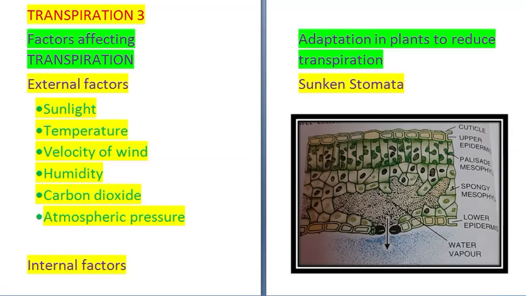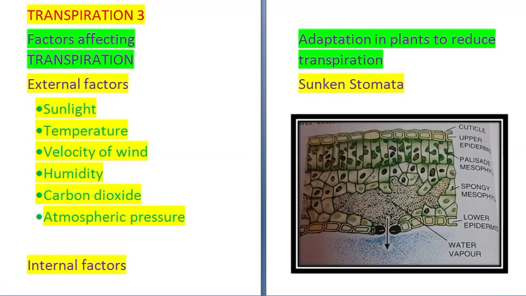Increase in carbon dioxide in the outside air over 0.03% causes stomata to close. 0.03% is the normal percentage of carbon dioxide in air. If it becomes more due to pollution or any other reason, then stomata will close and there will be a decrease in transpiration. Next is atmospheric pressure. Rate of transpiration increases with decrease in atmospheric pressure. Alright, then these were the external factors.